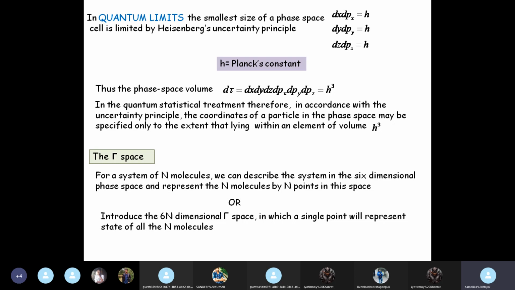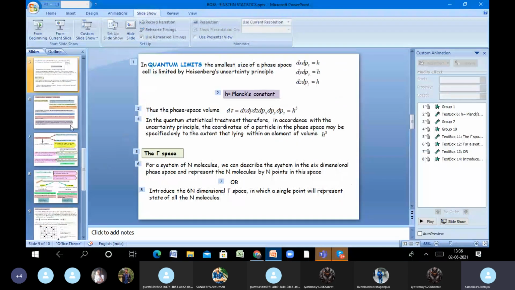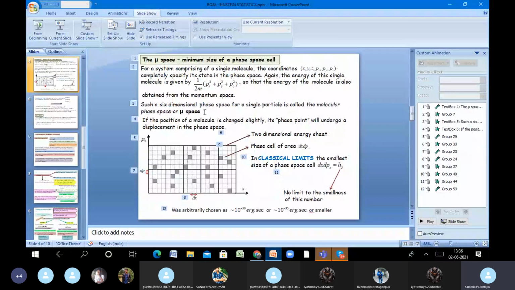So what was phase space? In phase space, we had 6 dimensions, x, y, z, px, py, pz. If you go back to this picture here, this is phase space, 2 dimensions actually.